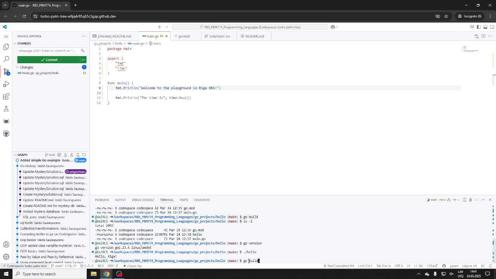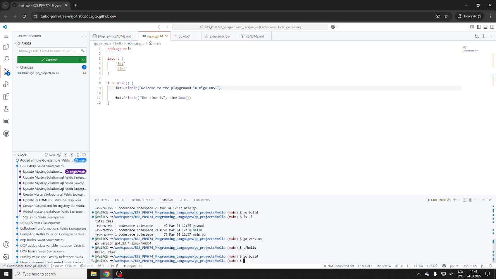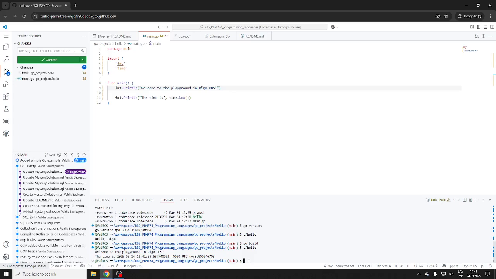So now let me see build. Go build. Will it work? Will it build with no mistakes? And let's run it. And yeah, it runs. It provides me this full time now, 12:41. For some reason it thinks it's 12:41. That's probably because it thinks it's on Greenwich time, English, UK, British time. So okay, that's very basic. Easy to build. We could compile directly.